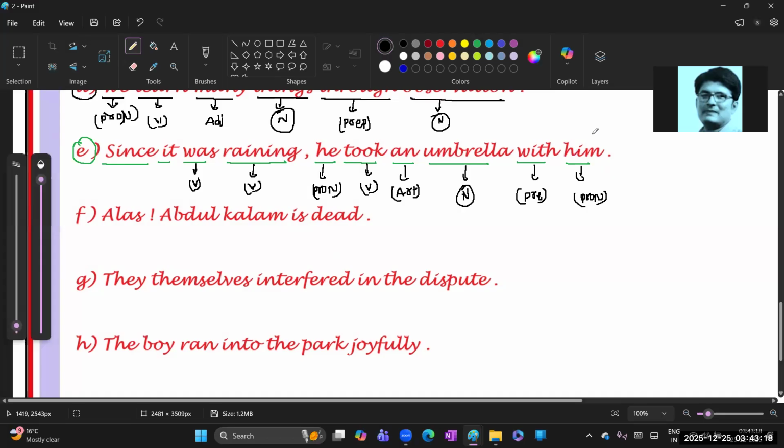Is a pronoun. And since is nothing but the conjugation. Since is nothing but what? Conjugation. And it is also a pronoun, beta. Is also a pronoun. So what we need is a noun. How many are there here? Only one. Okay. Umbrella. That's it.